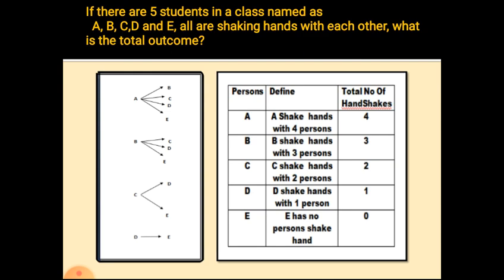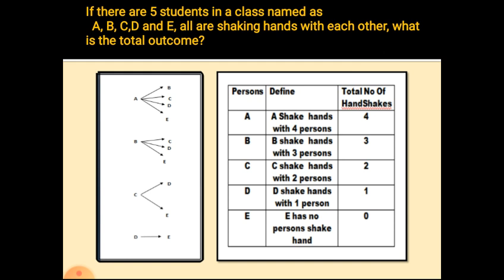Now, if there are 5 persons in a class named as A, B, C, D and E, all are shaking the hands with each other, what is the total outcome? This is the question. Now, there are 5 persons. Who are the 5 persons? A, B, C, D, E. So, these 5 persons are going to shake their hands with one another.